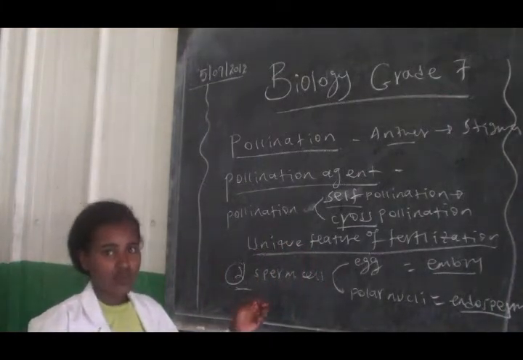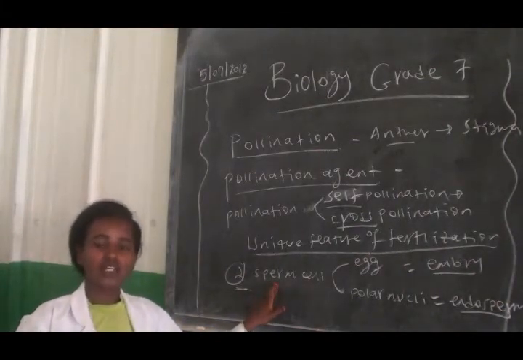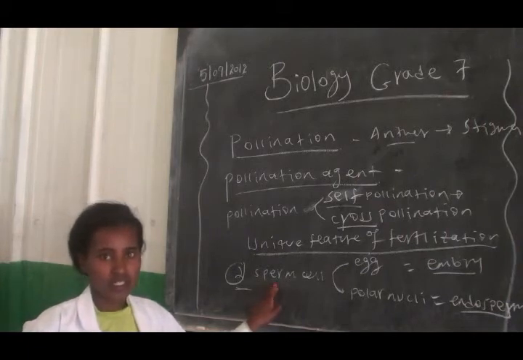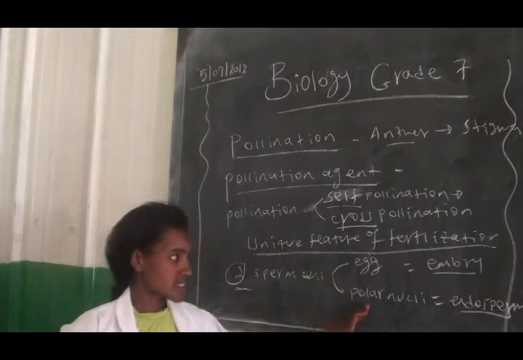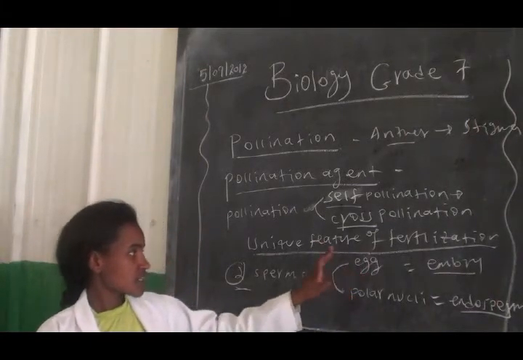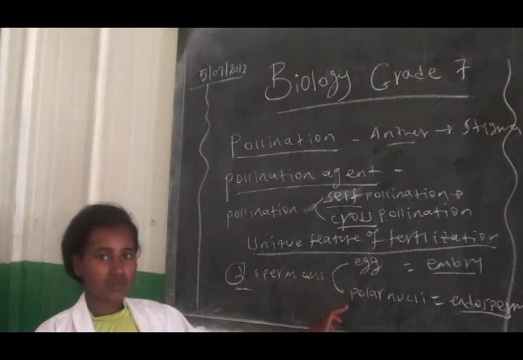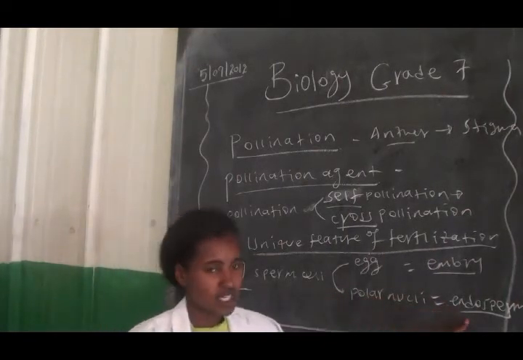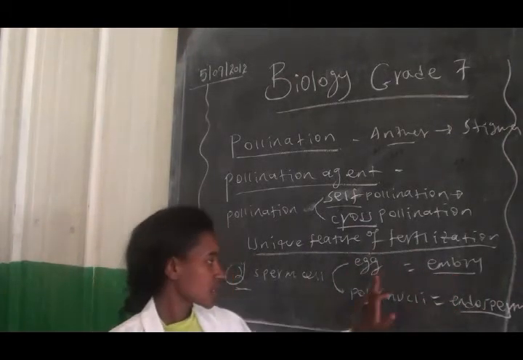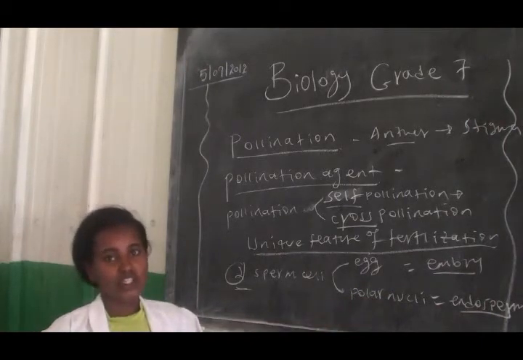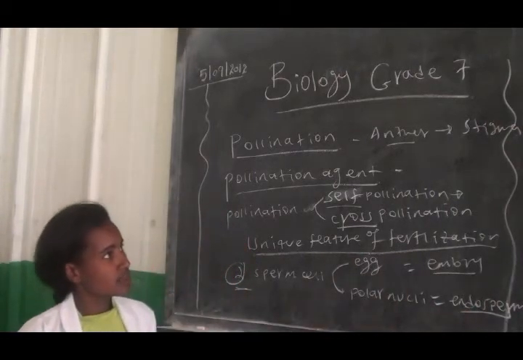ስለዚህ እዚህ ጋር ልጆች ማስተዋል ያለባችሁ within the male flower part there are two sperm cells. One fertilizes the egg within the ovary and the other fertilizes the polar nuclei. The egg fertilized by one sperm cell forms an embryo, and the polar nuclei fertilized by the other sperm cell forms endosperm. ስለዚህ ከኤግ ጋር የተገናኘው ስፐርም ኤምብራዮ ይፈጥራል። ከፖላር ኒውክላይ ጋር ፈርቲላይዜሽን የፈጠረው ስፐርም ኢንዶስፐርም ይፈጥራል ማለት ነው።